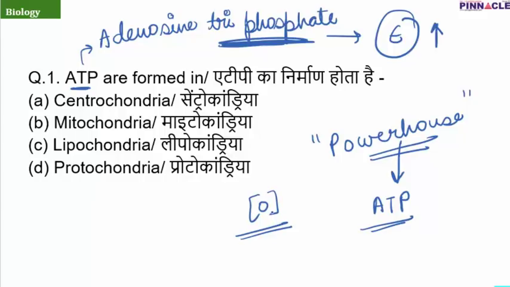So all these things are interrelated, and the answer to all these questions, whether it is which cell organelle is the powerhouse of the cell, where the respiration activities take place, in which cell organelle respiration activities occur, or where ATP are formed, is option B, that is mitochondria. So at a time, we have solved at least 3 questions or 3 alternatives to this question.